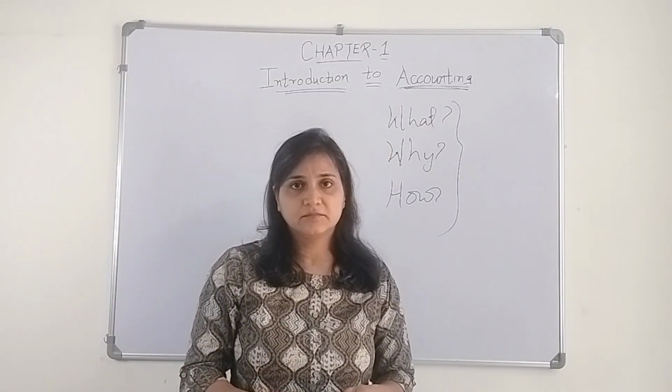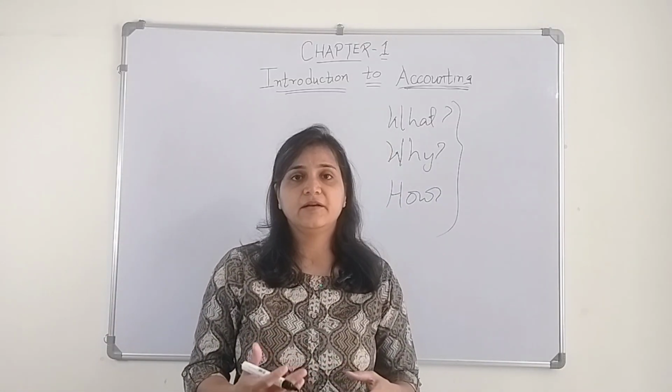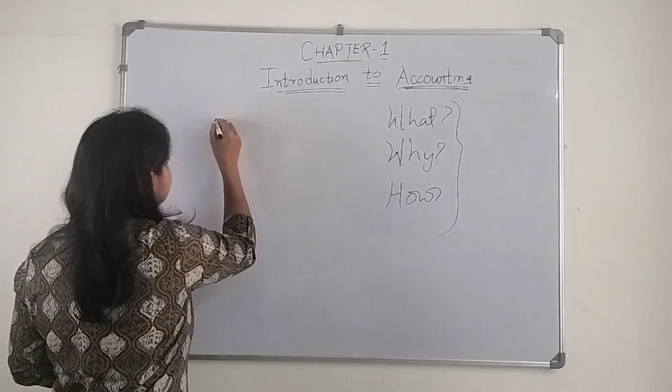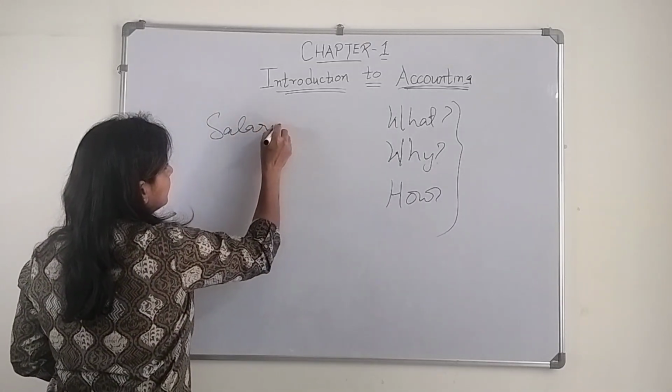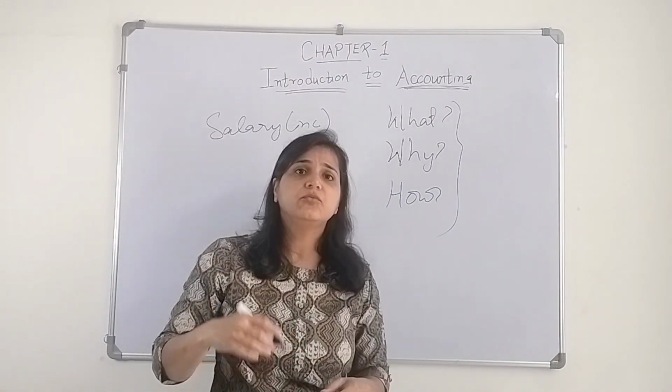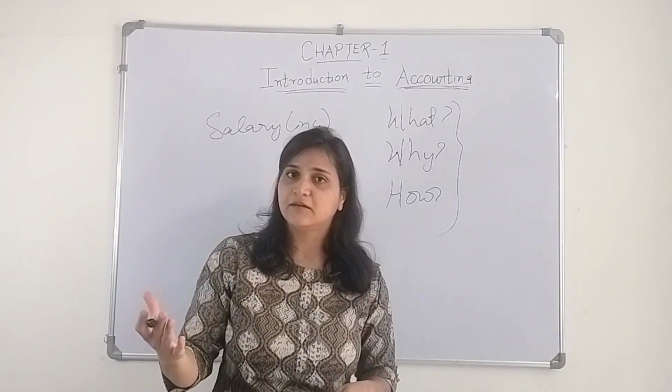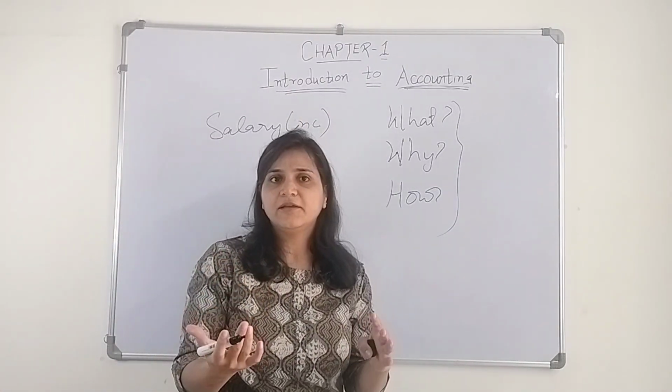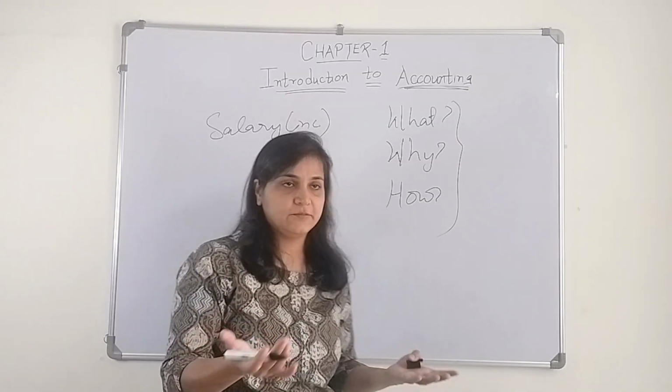Your parents, they are working, they are earning salary, that is their income. So this salary is their income, and they want to know what all expenses they are incurring. So how will they get to know? They need to identify those expenses.